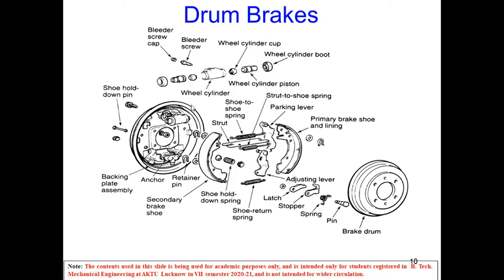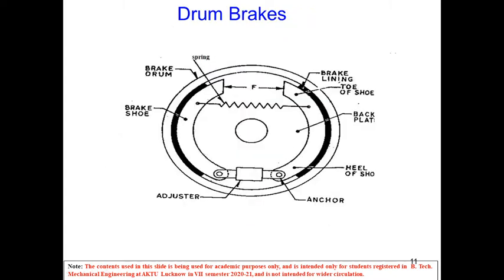So the main units are the drum, this is the brake drum, and the backing plate. Okay, that also prevents mud. So this shoe or these shoes are fitted inside the drum in case of internally expanding brakes, and over the drum in case of externally contracting brakes. Okay, so we'll see with a clear picture.